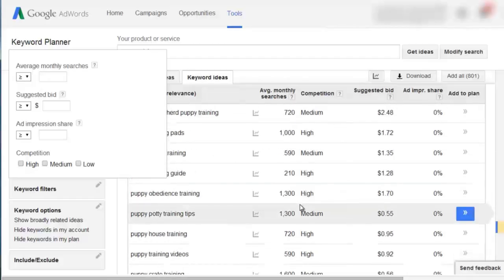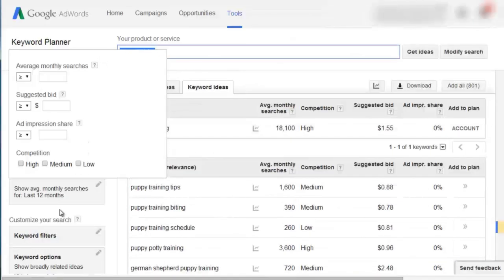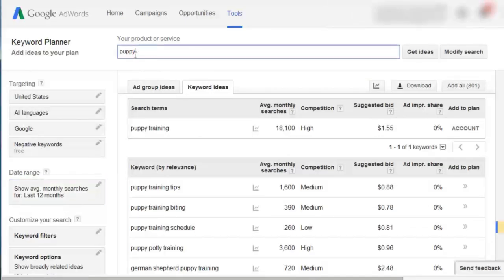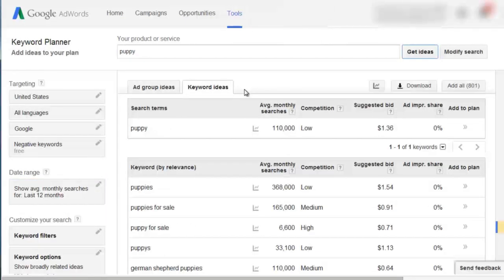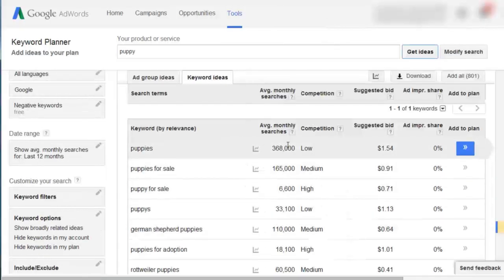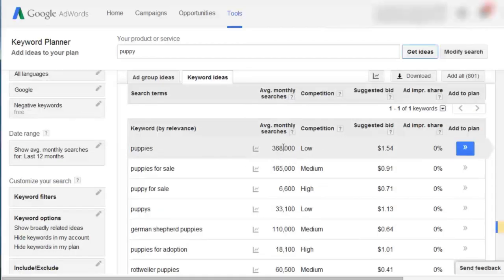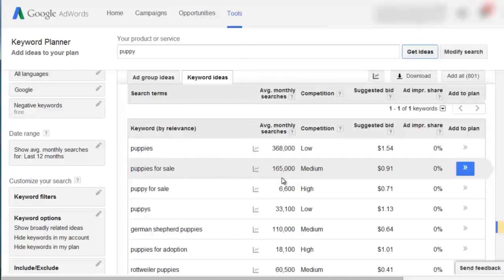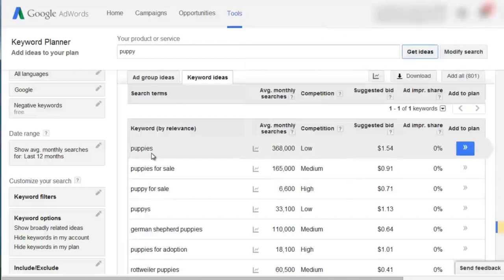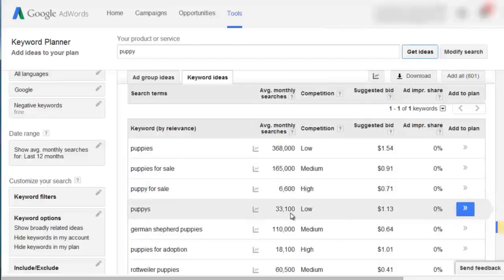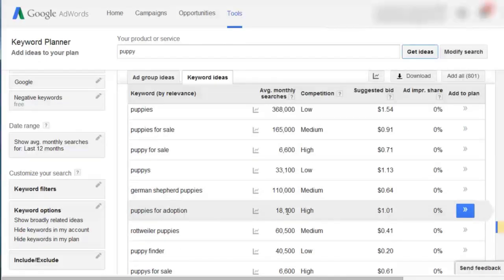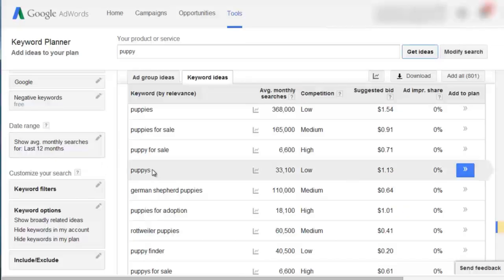Let's say now that I know that most of these seem to be below 1,000, but if I had a lot of searches, let's say for example, puppy, I want you to go up here and type in puppy and get ideas, and that way we get more average monthly searches. Let's say we're dealing with stuff like 368,000, and we don't really want to focus on keyword phrases that have a lot of searches. We want to focus on the ones that get a lower amount of searches. They're probably more targeted. Puppies is too general, to be honest, but more targeted like German Shepherd puppies or puppies for adoption, so you can specifically reach a specified type of mindset.